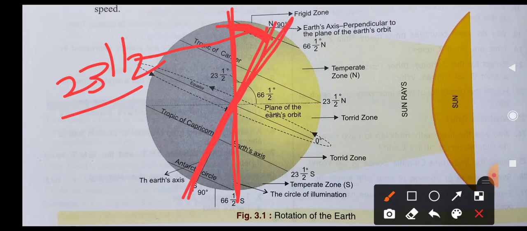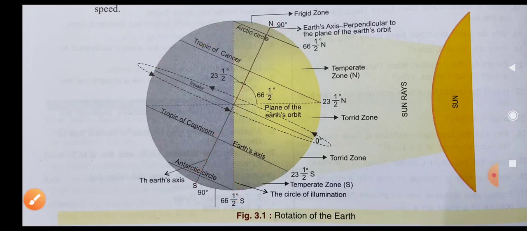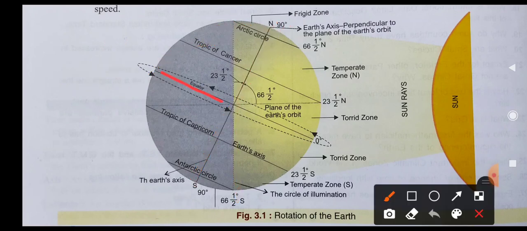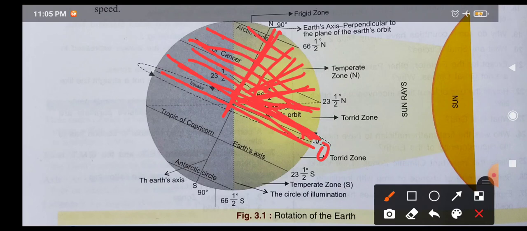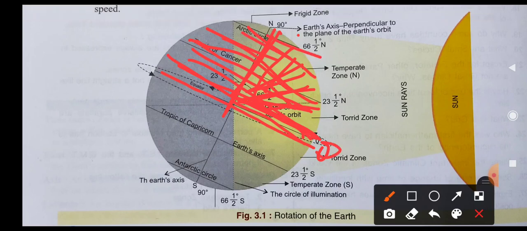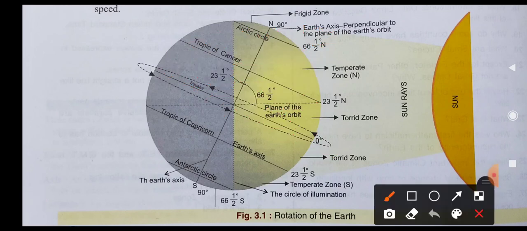Now there is also one question. If this is the equator, how are these formed? This is 0 degree, and from here it goes up to 90 degrees. So this angle goes 0, 1, 2, 3, 4, 5, 6, 7, 8, 9 till 90. In this way the latitudes are formed, and these are joined so it becomes like a circle or like a line. But actually these all are angles, from 0 degree to 90 degrees. In this way these latitudes are formed, and in the last lecture you already understood their importance.